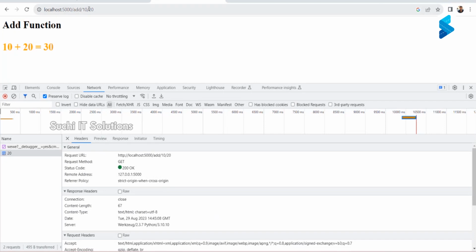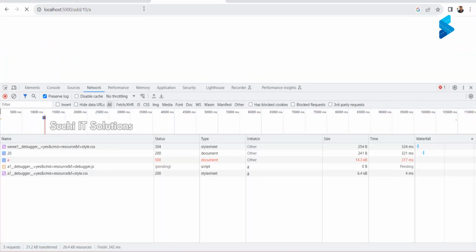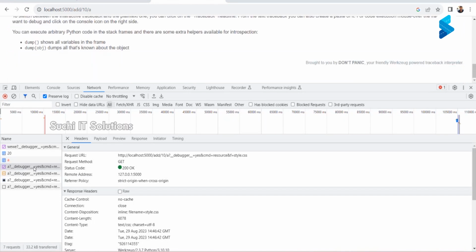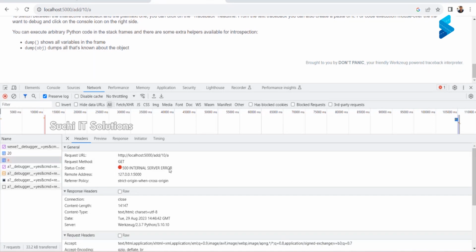Now, instead of this, I'm going to pass it as A, because when I try to convert that A into an integer type, we will get a value error. And what is the status code here? If you see, 500 internal server error, because any backend error will result in a 500. 500 error means internal server error. There is some error in the server, internal to the server, right?